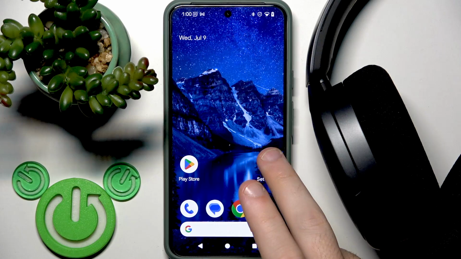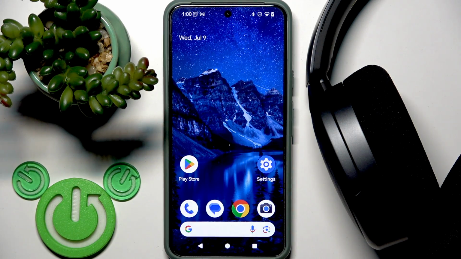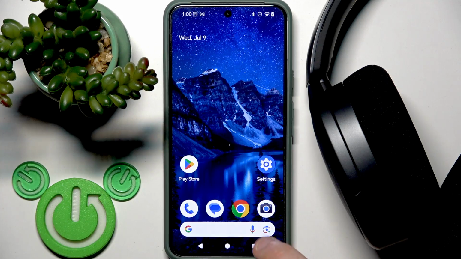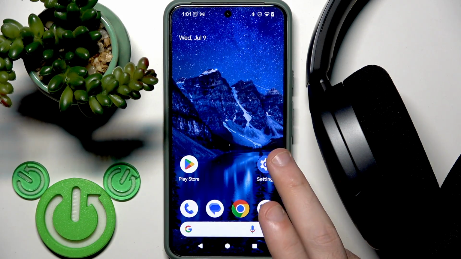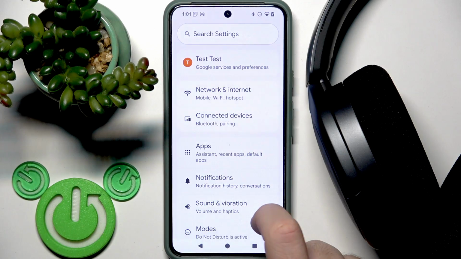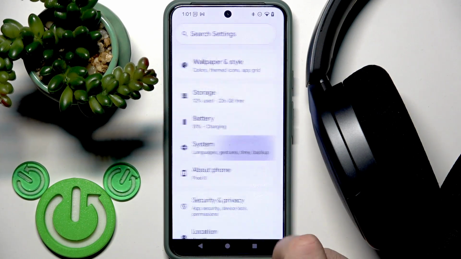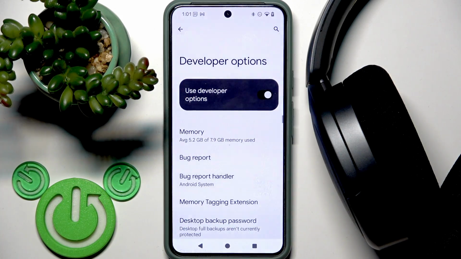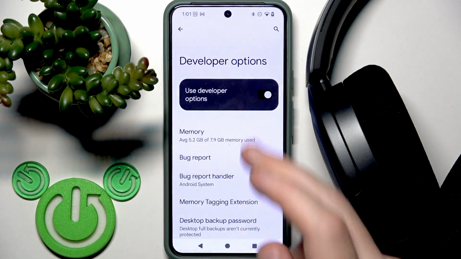To prove it for you, we can use developer option to check it and swap between these codecs. So we need to enable it. If you don't know how, at this channel we have video just for your device, so you can check it. After you enter developer option, you can go to the settings, then to the system, and right here we have developer option. You need to find Bluetooth audio codecs here.